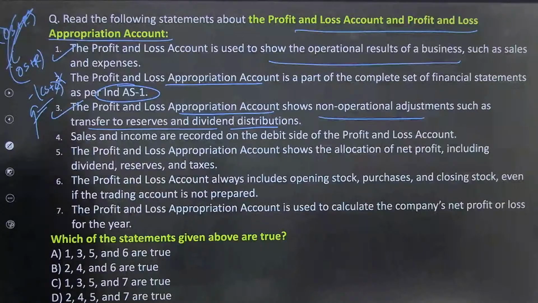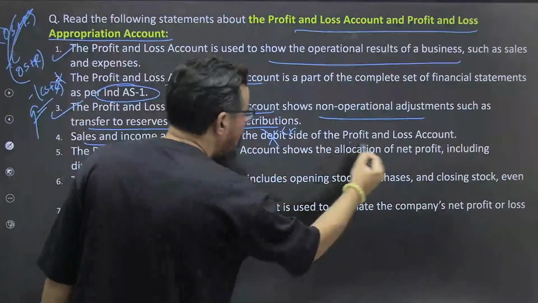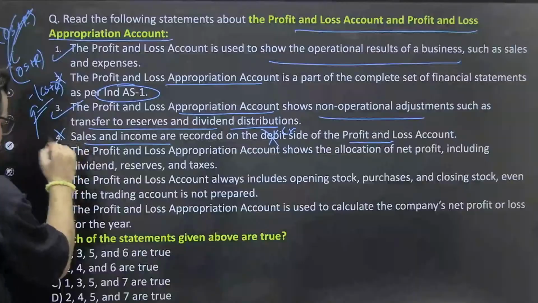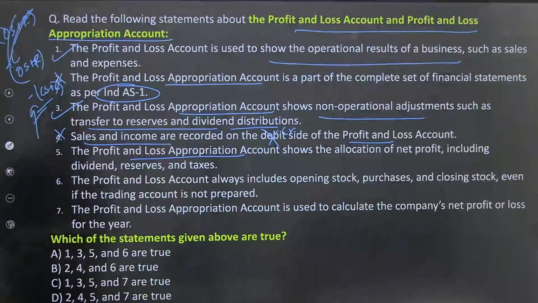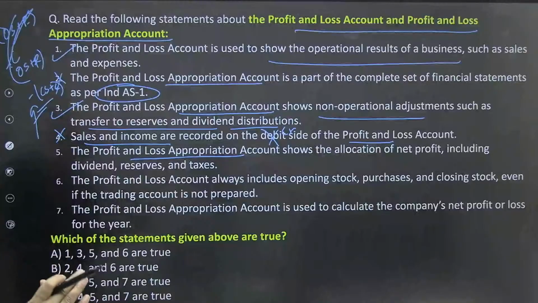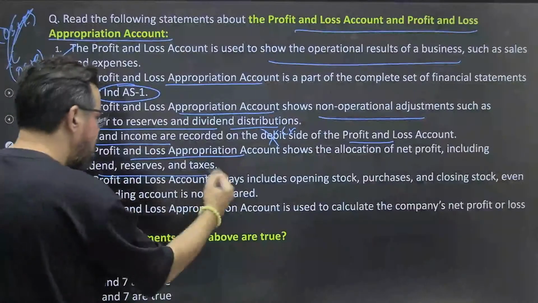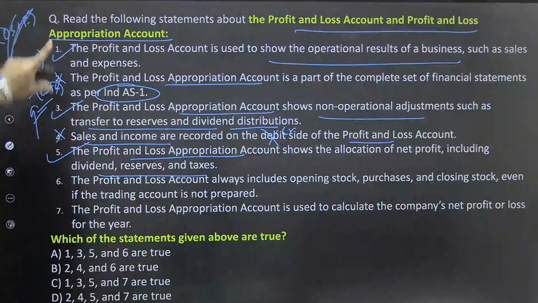Sales and income are recorded on debit side, sales and income are recorded on credit side, okay. Profit and loss account, this is wrong, okay. Profit and loss appropriation account shows, so the fourth one is wrong. Profit and loss appropriation account shows the allocation of net profit including dividend, reserve, taxes. Yes, this is the core of profit and loss appropriation account.